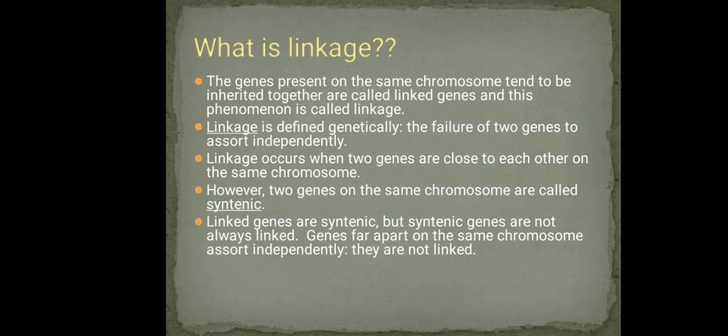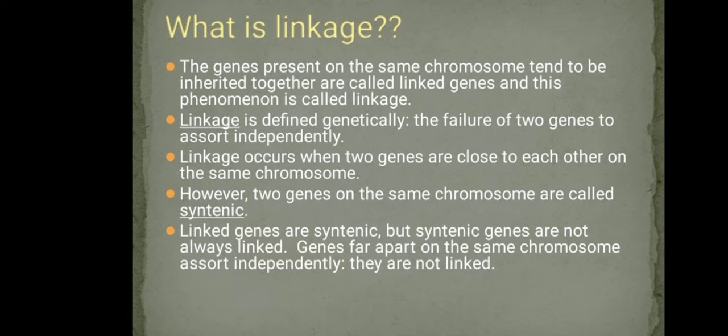He found that the genes for the eye color and the body color are situated on the same chromosome, the X chromosome, which is a sex chromosome. That is why there was a significant deviation from the 9:3:3:1 ratio.